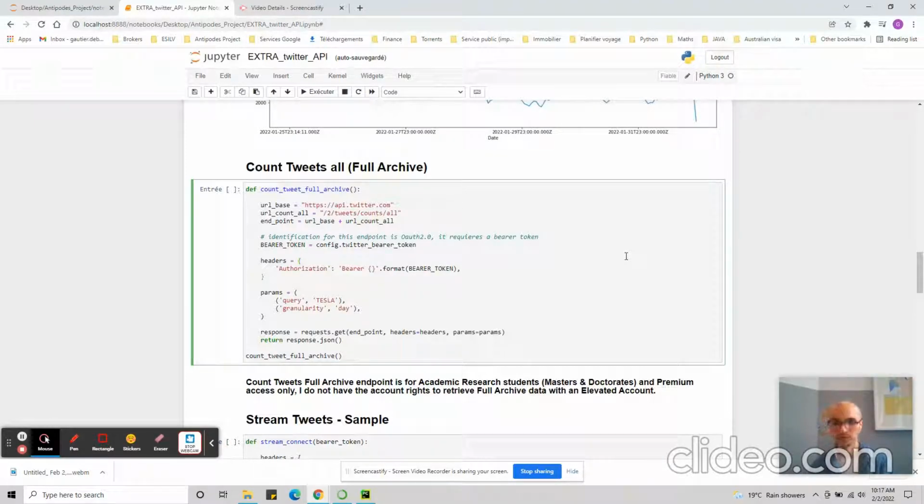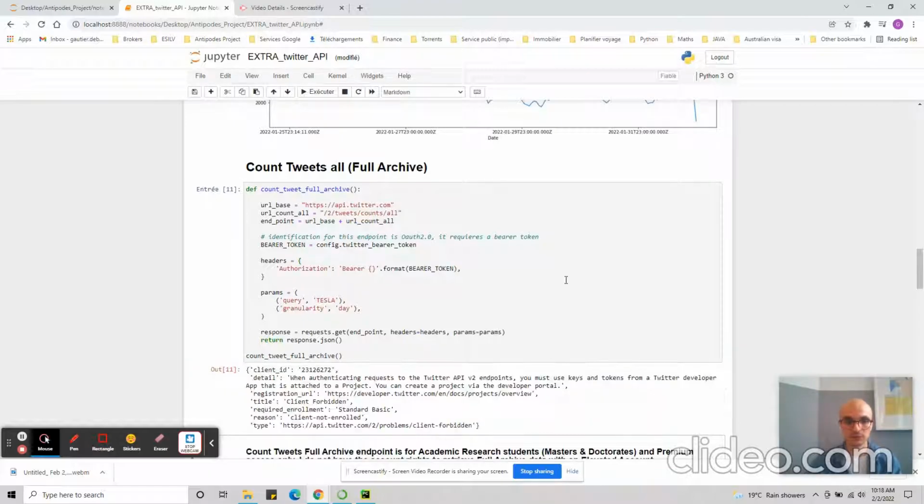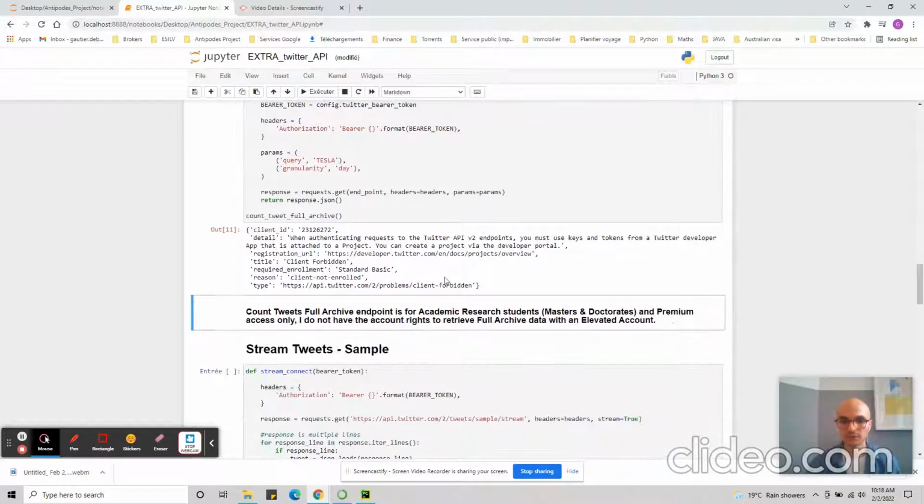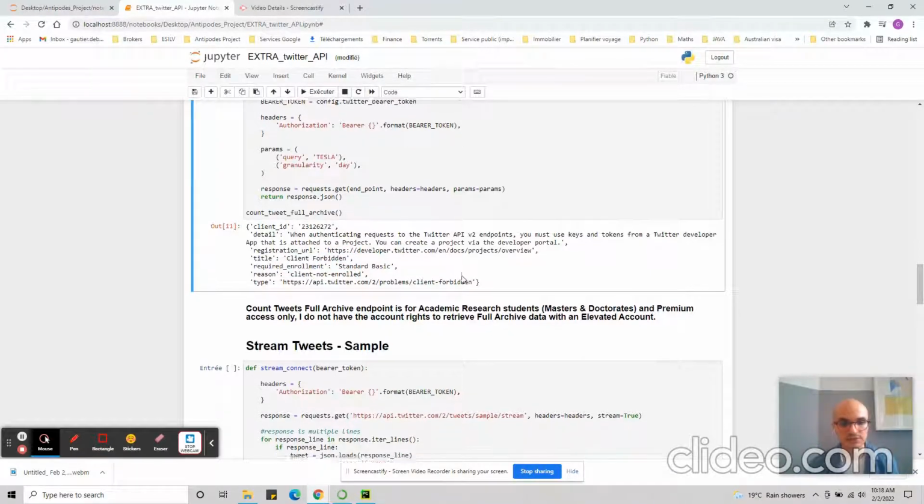I applied for an elevated tier of the subscription, and I got it, but I still can't use this functionality, which would have been very nice, to be able to retrieve some data and really compare what we could do with the Twitter data with the Google Trends data that we had previously for the project. But anyway, I'm still going to launch the full archive and see that, yeah, I basically don't have the correct subscription to have access to this data.